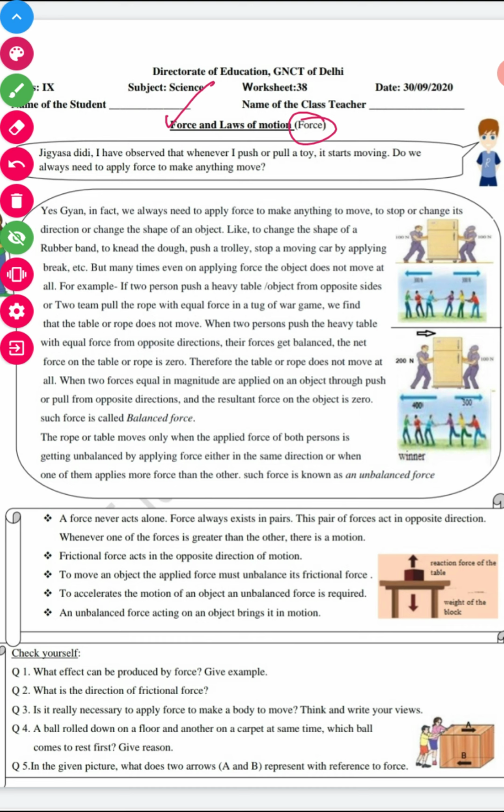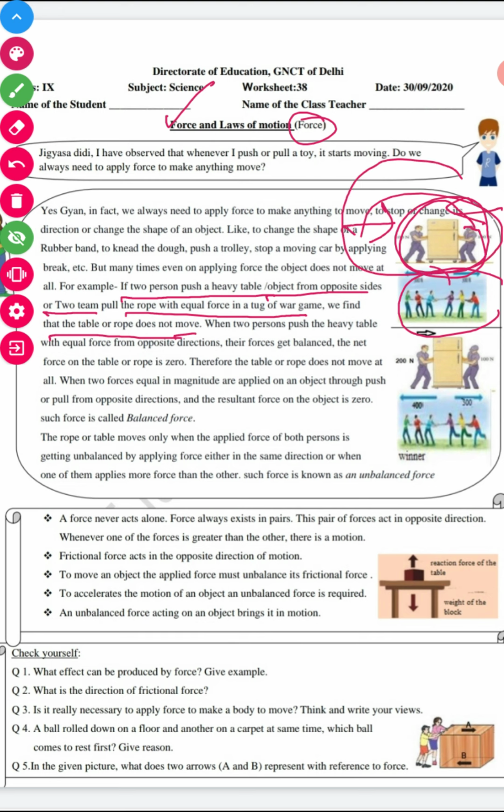But many times even on applying force, the object does not move at all, right? For example, if two persons push a heavy table or a trolley from opposite sides, or two teams pull a rope with equal force in tug of war, we find the table or the rope does not move at all, because the force is applied from this side and from this side. So this is an example of balanced force.